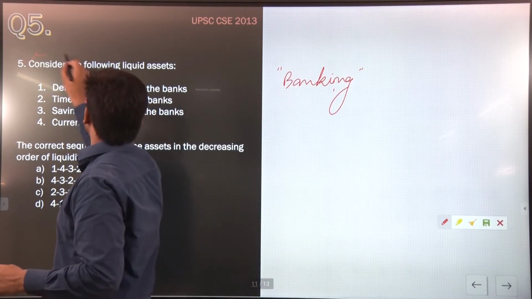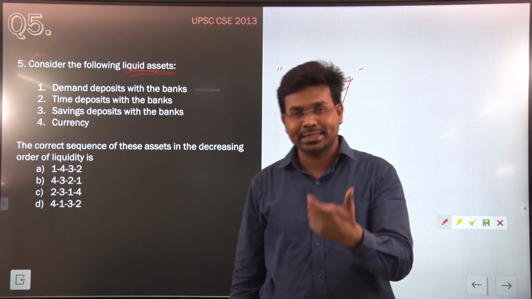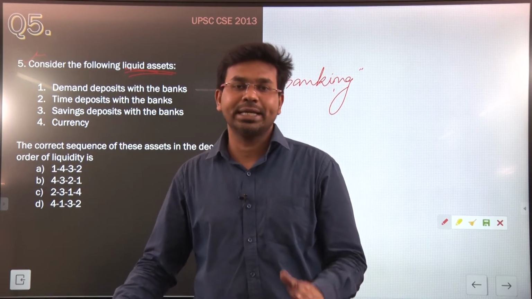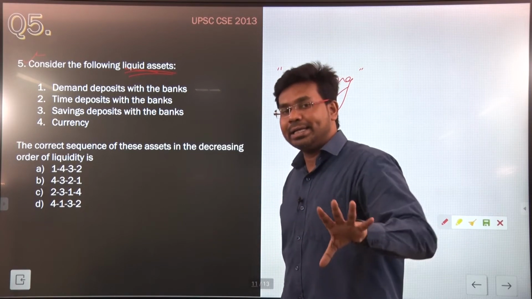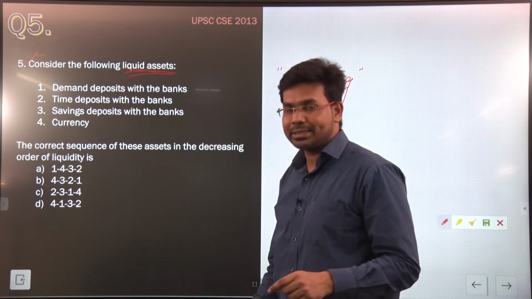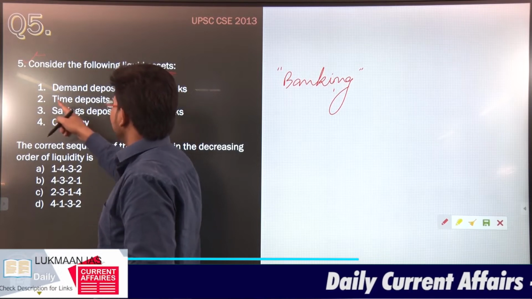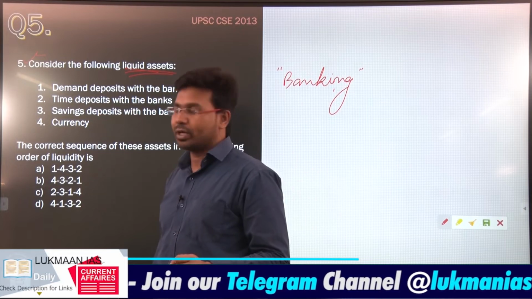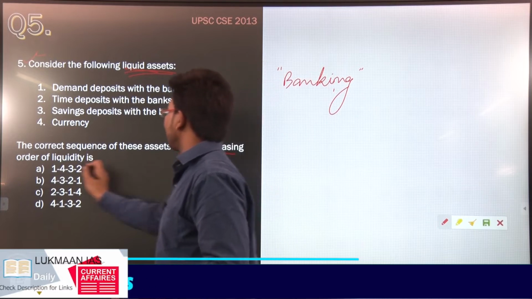It says, consider the following liquid assets. What do we mean by liquid assets? Liquid assets are those assets that can be converted into money, into cash, very easily. So they have given 4 statements. These all are liquid assets: demand deposits with bank, time deposits with bank, saving deposits with the banks, and currency. They are asking the correct sequence of these assets in decreasing order of liquidity.